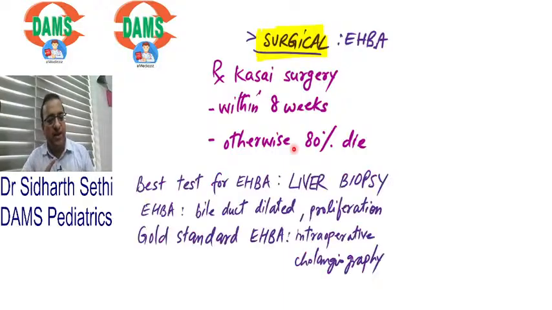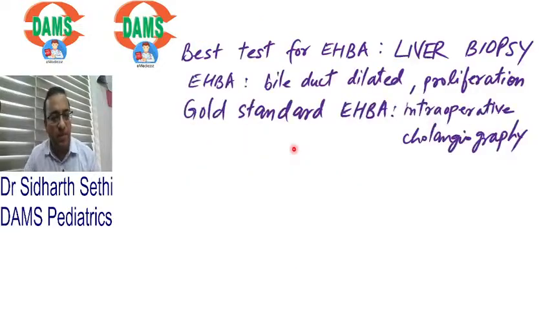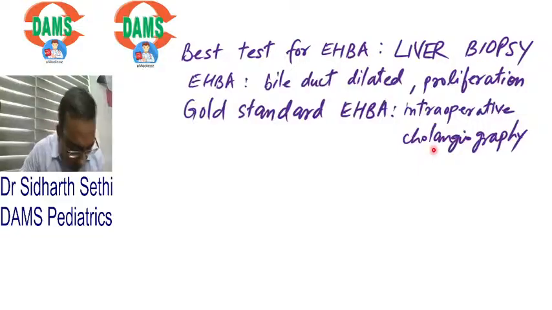Now, best test for biliary atresia is a liver biopsy, जिसमें मिलता है bile duct proliferation. Biopsy is also done to rule out other causes of cholestasis. The gold standard for biliary atresia is intraoperative cholangiography. So this is the gold standard. In the OT only, you go for intraoperative cholangiography.